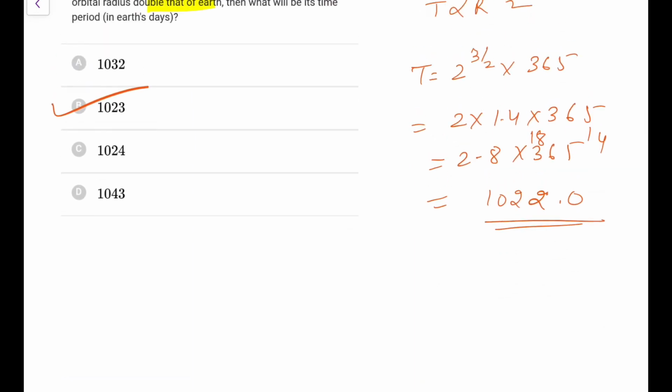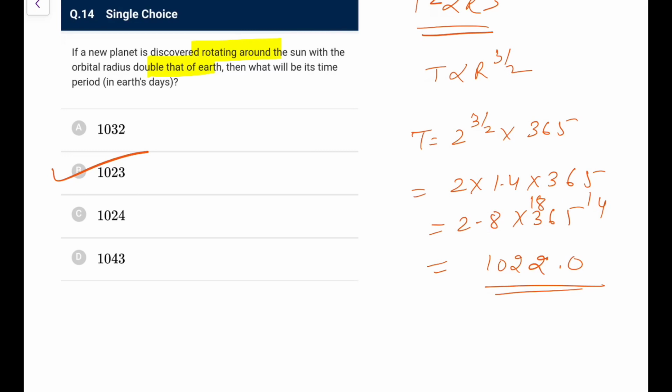Okay, now here's an issue, because options are very close, 1023, 1024, this is not right. This is really not right, because if I take it as 1.414, I think the answer will change. So if I take 1.414, let me do it with the calculator, because I have done this much, I am not in the mood to do this again.